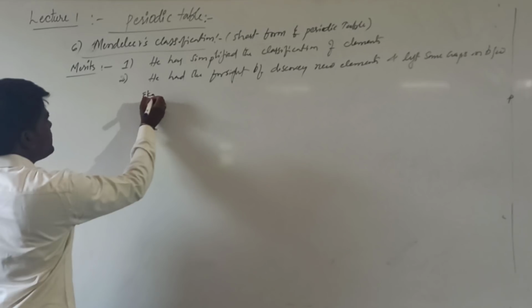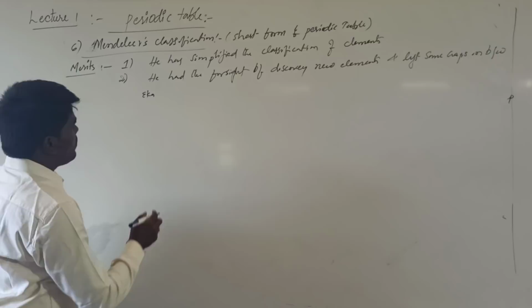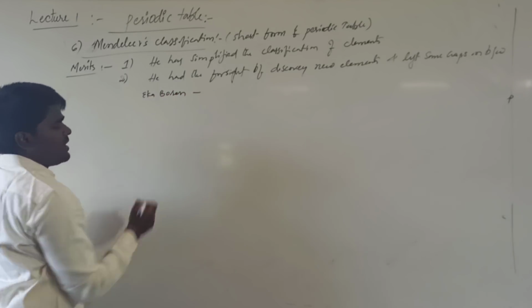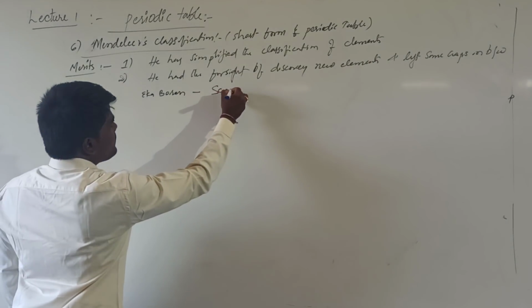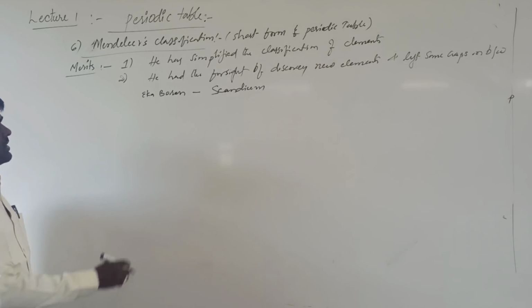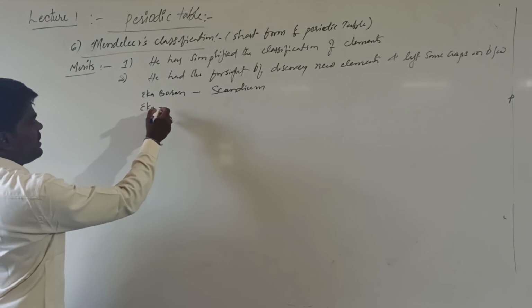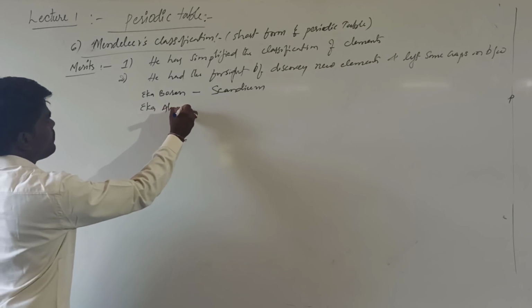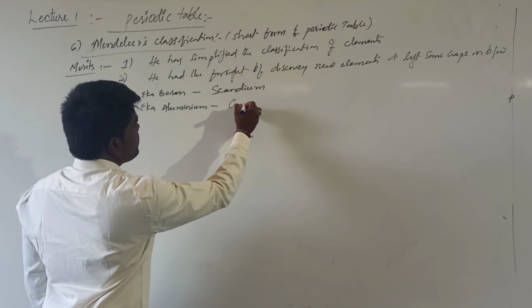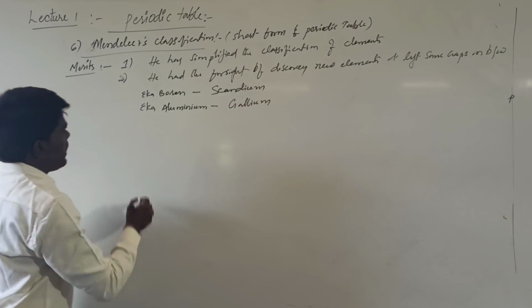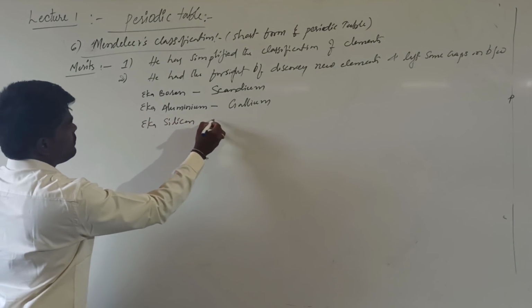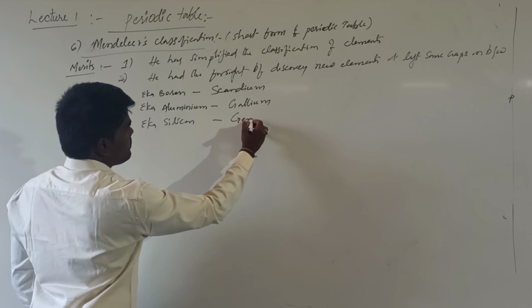The first gap he left is below boron, which is called eka-boron, which was later discovered to be scandium. Another element is eka-aluminium, which was later discovered to be gallium. Another element later discovered is eka-silicon, which was found to be germanium.